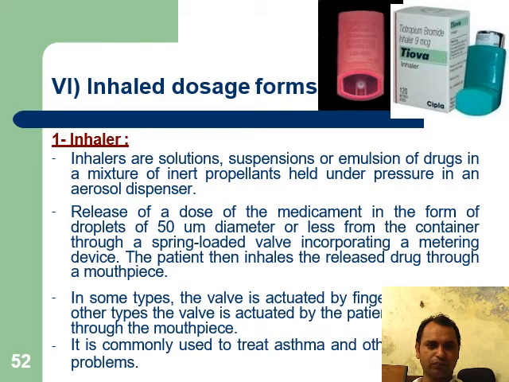Inhaled dosage forms. Inhaled dosage forms basically include the inhaler. Inhalers are a solution, suspension, or emulsion of drug in a mixture of inert propellant held under pressure in an aerosol dispenser. A dose of the medicament is released in the form of droplets of 50 micrometer diameter or less from the container through a spring-loaded valve incorporating a metering device. The patient then inhales the released drug through a mouthpiece.